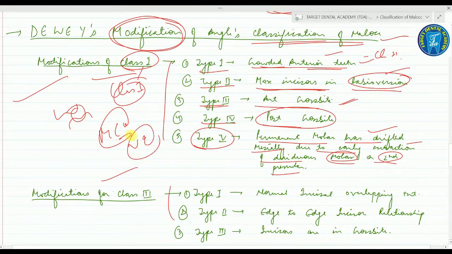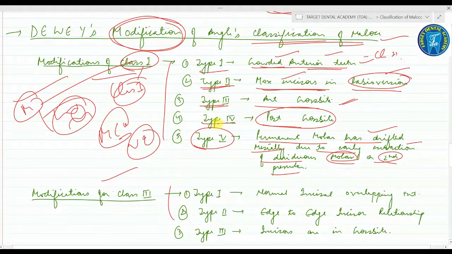Very important. The modification of class 1, in which the molar relation remains in class 1 condition. Type 1 is crowded anterior teeth. Type 2 is maxillary incisors in labioversion, and type 3 is anterior crossbite. Type 4 is posterior crossbite, and type 5 is the permanent molar has drifted mesially.